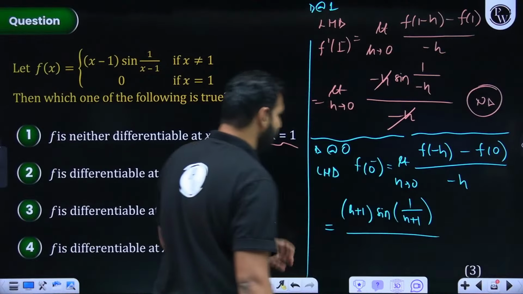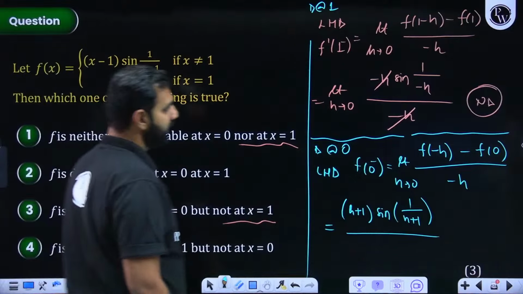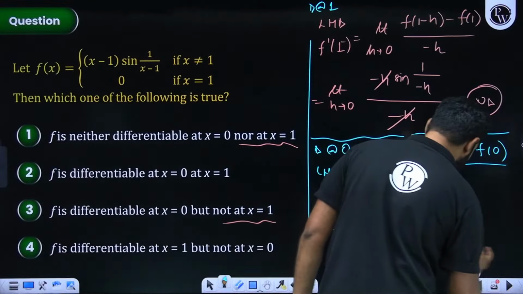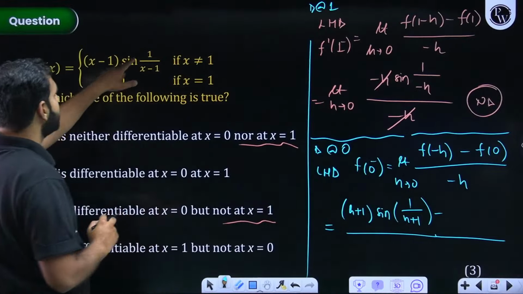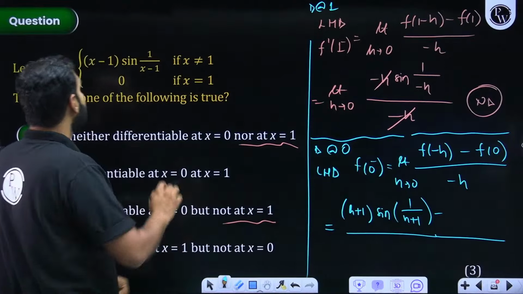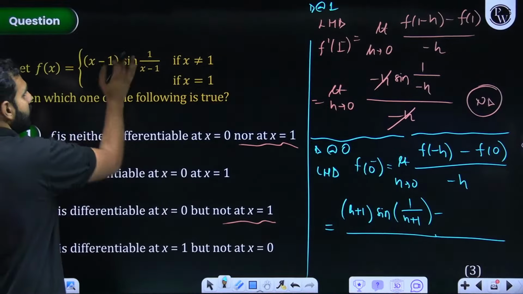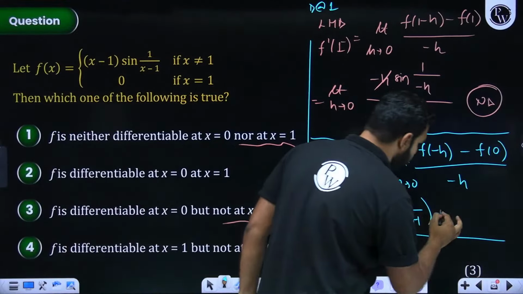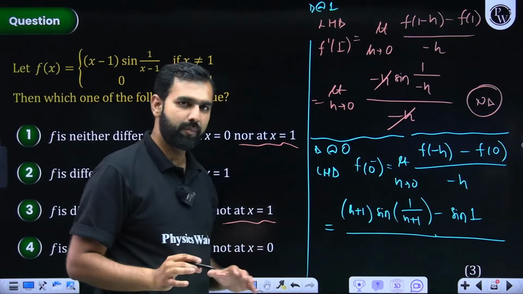When I replaced x by minus h, f(0). Now what is f(0)? If I now wish to write f(0), don't confuse it with f(1). f(0) is going to be 0 minus 1, that's minus 1, and this is sine of 1 upon minus 1, that is minus sine of minus 1. So minus 1 sine minus 1, that minus comes out, so it will be sine 1. So it should be sine 1 here. Everybody got this? Everybody with me on this?